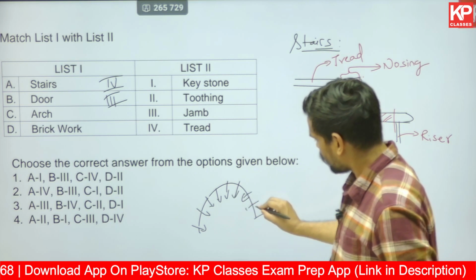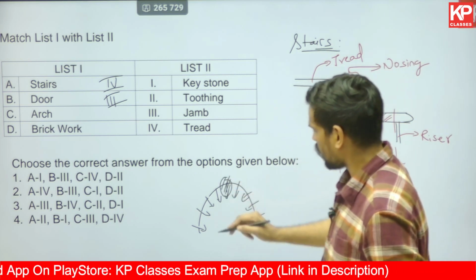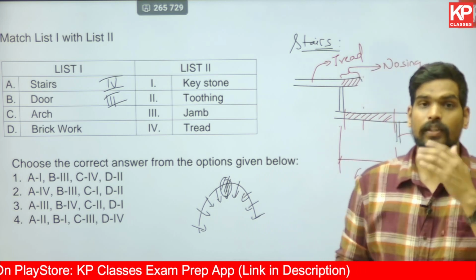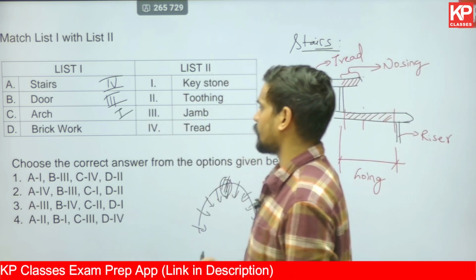Something of that sort. So there is a force which interlocks them together. The central block which is located and which binds everything together in an arch, that's called a keystone. So for arch, number 1, it is keystone.